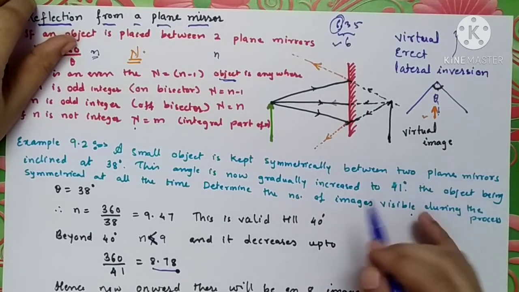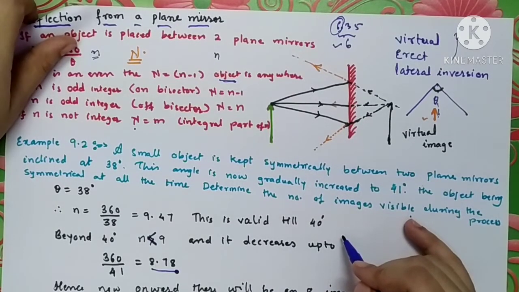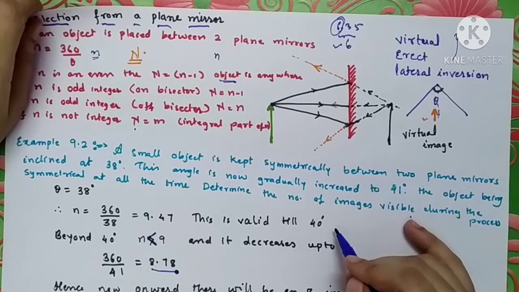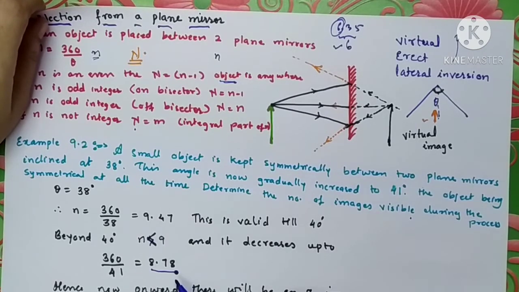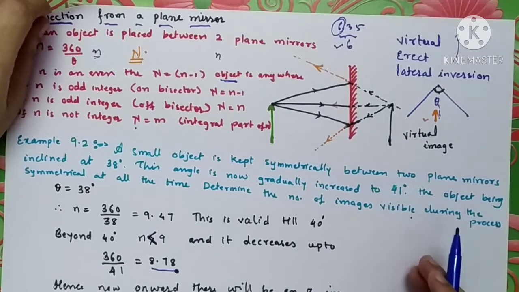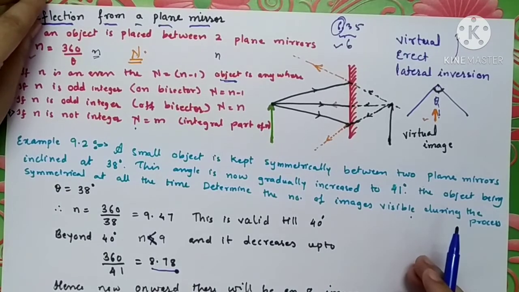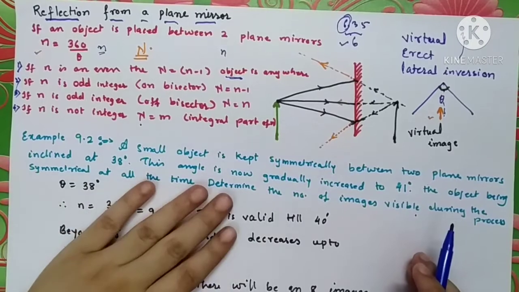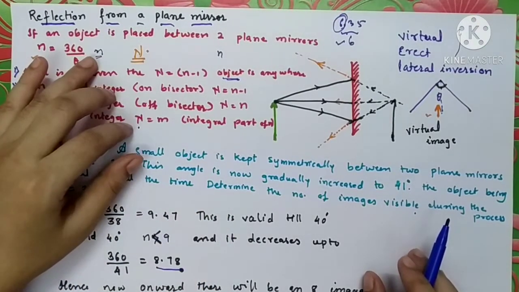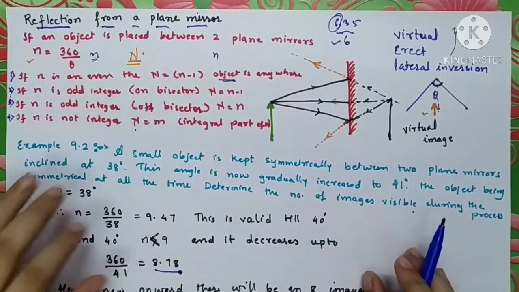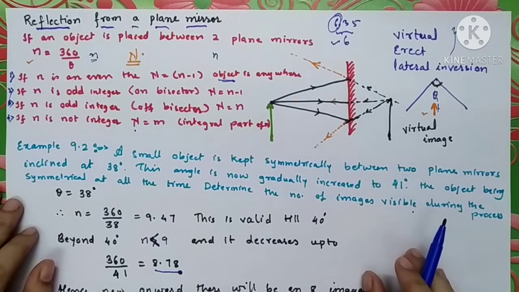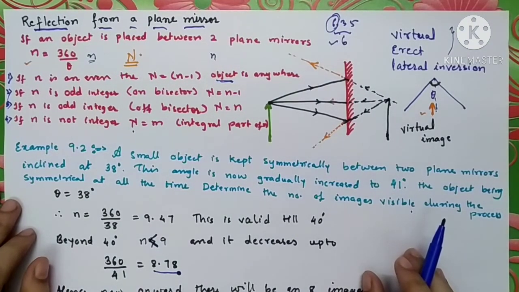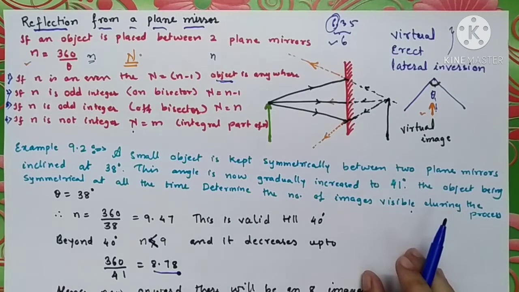Clear that initially we are going to get 9 images till the angle 40 degree, and after that we are going to get 8 images till the angle becomes 41. So this was the illustration of these rules that we will have to follow to find out the number of images formed by a plane mirror inclined at a certain angle. Hope you will have understood.